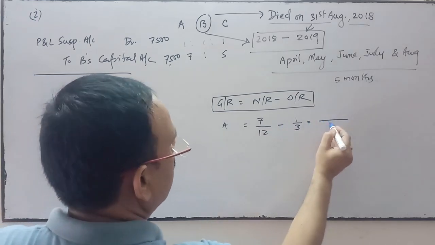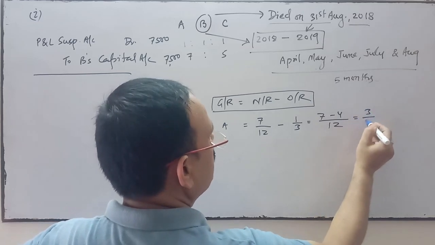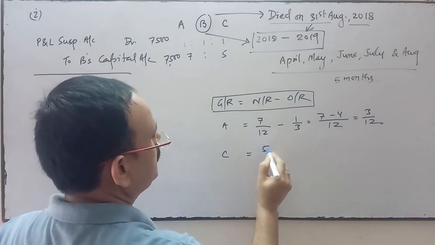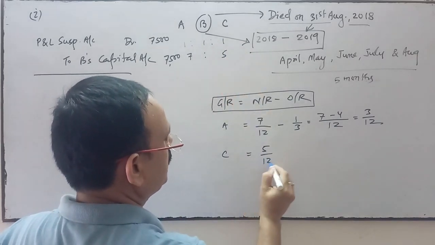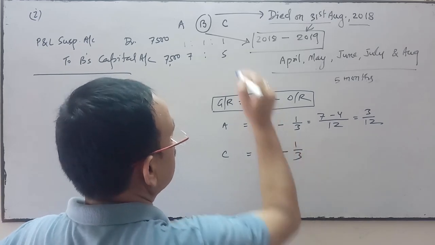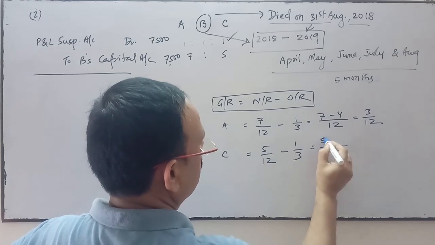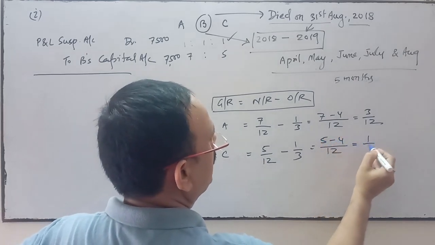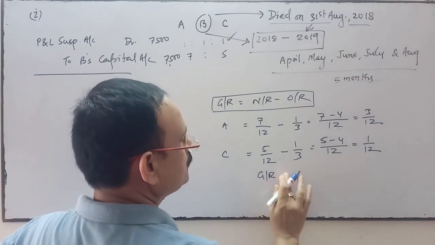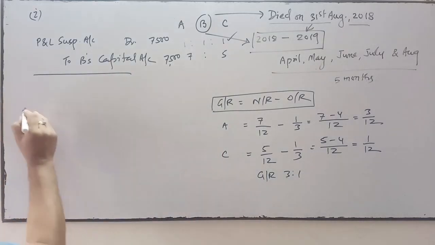So LCM is 12. 7 minus 4, it is 3/12. And C, 5/12 is the new ratio, minus 1/3 is the old ratio. So 12, 5 minus 4, 1/12. So gaining ratio is 3:1.